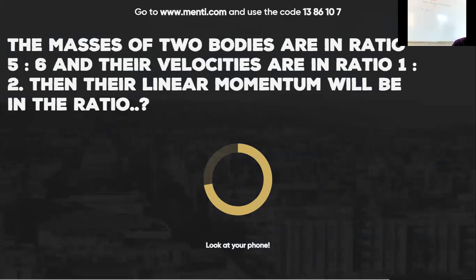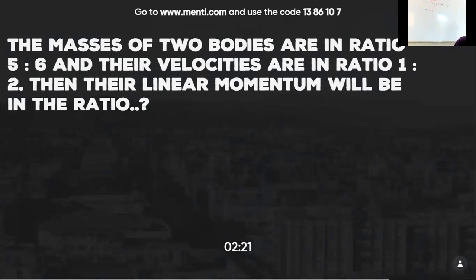The masses of two bodies are in ratio 5:6 and their velocities are in ratio 1:2. Find their linear momentum ratio. Linear momentum means mass into velocity, the ratio for both the bodies. 2 minutes 15 seconds left.